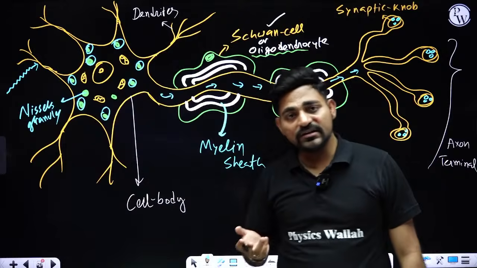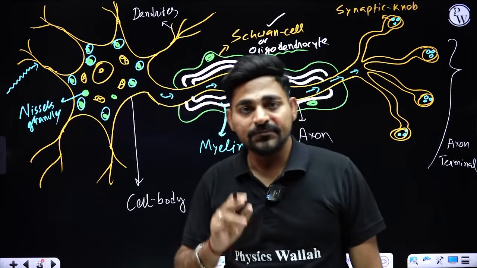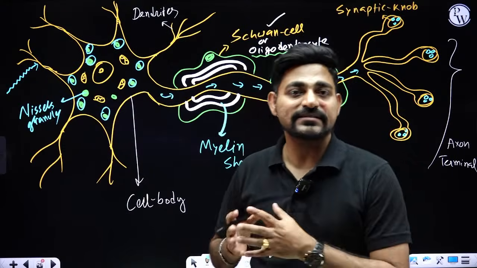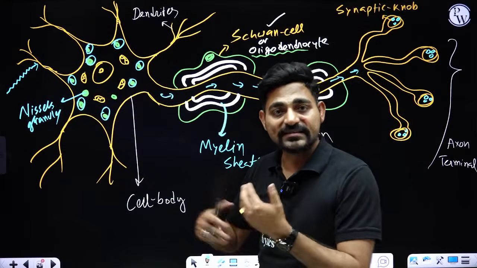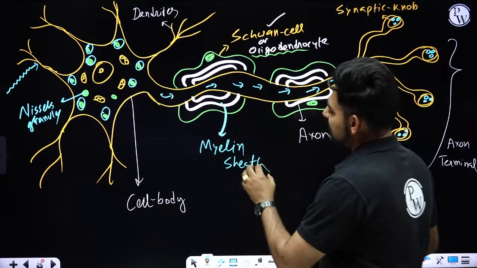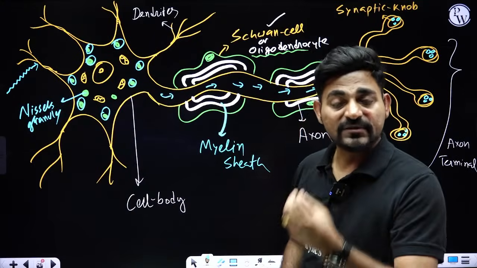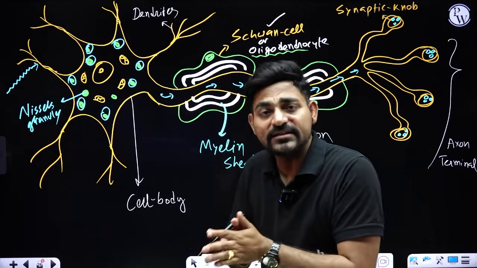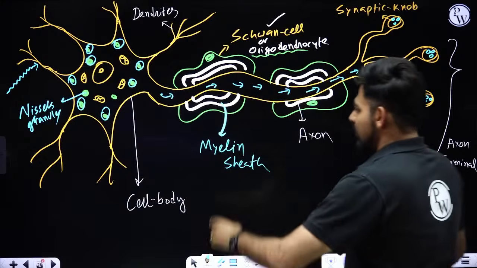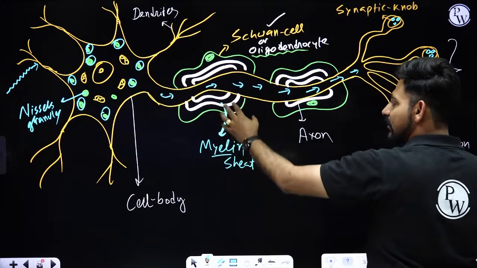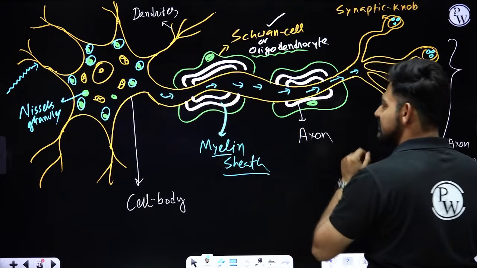Where will you find Schwann cells? If the neurons are of the peripheral nervous system. If the neuron is present in your brain or spinal cord, that is in the central nervous system, the axon is always wrapped by oligodendrocytes. And if they are secreting a special kind of lipid, a sphingolipid, we call it myelin, and the myelin covering is called the myelin sheath.